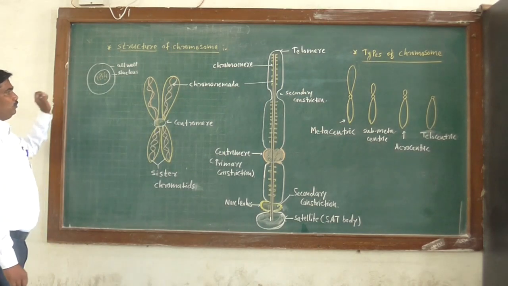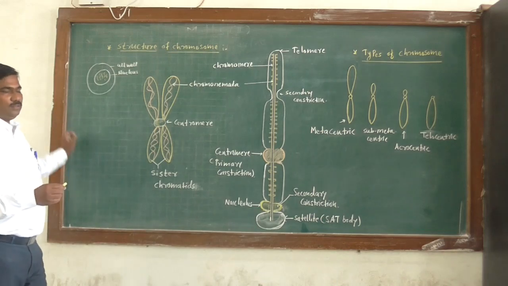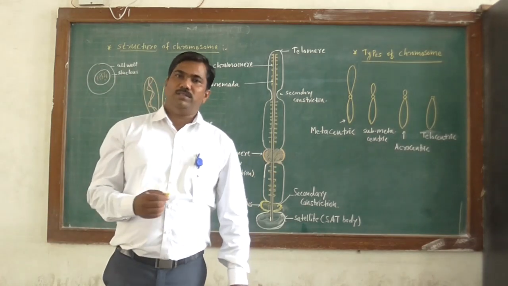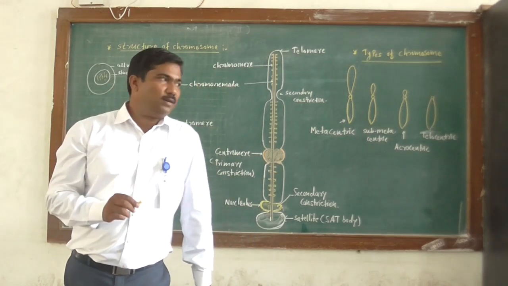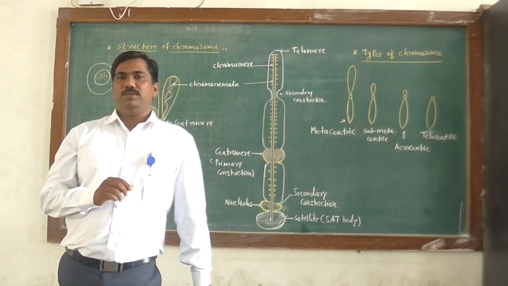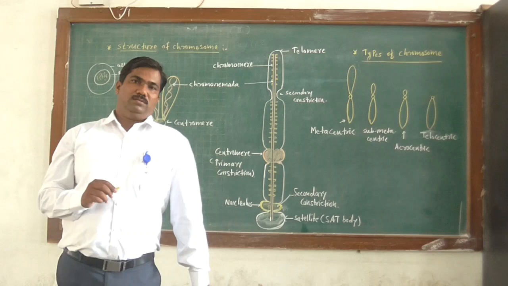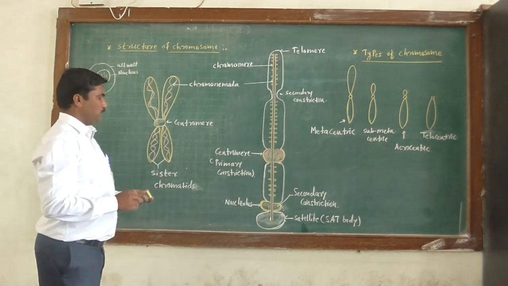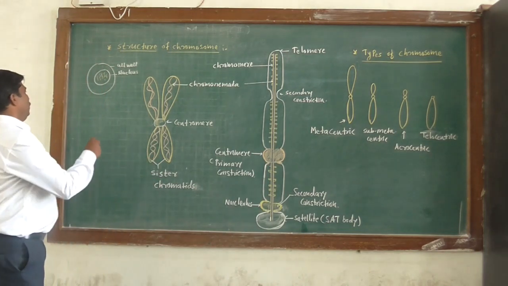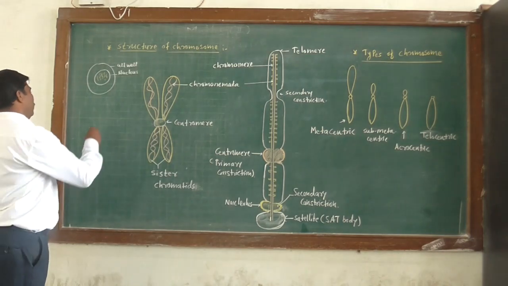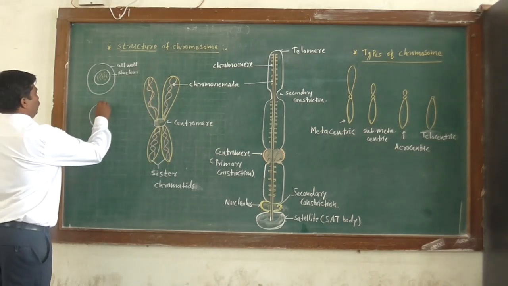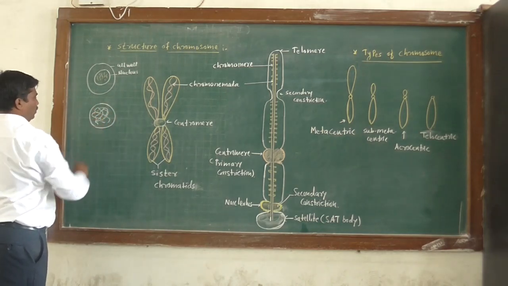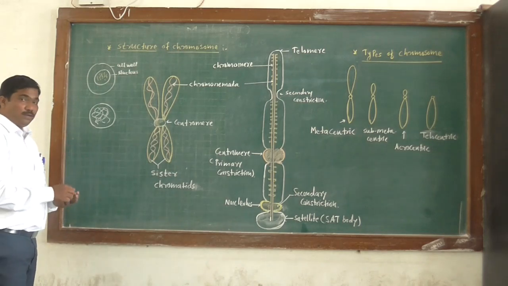Okay, so the chromosomes are visible during cell division. In 11th standard, you already studied the topic cell division, in which we learned the movement of chromosomes. So that helped to understand the structure of chromosome. In interphase of cell cycle, the chromosomes are present in the form of a thread,